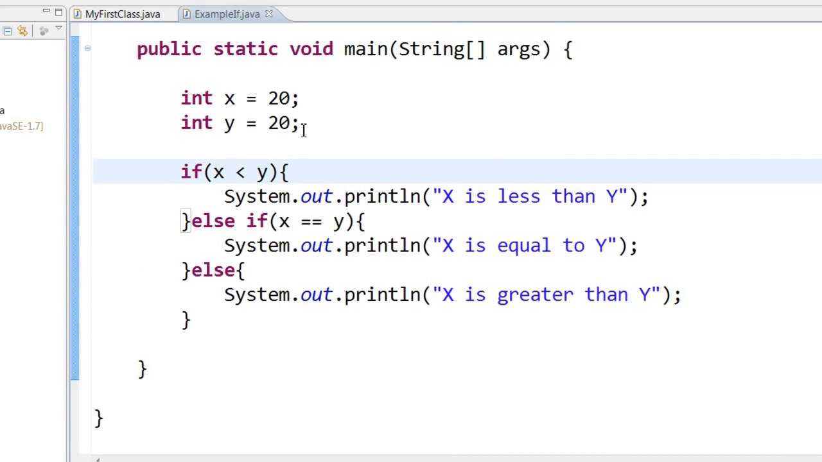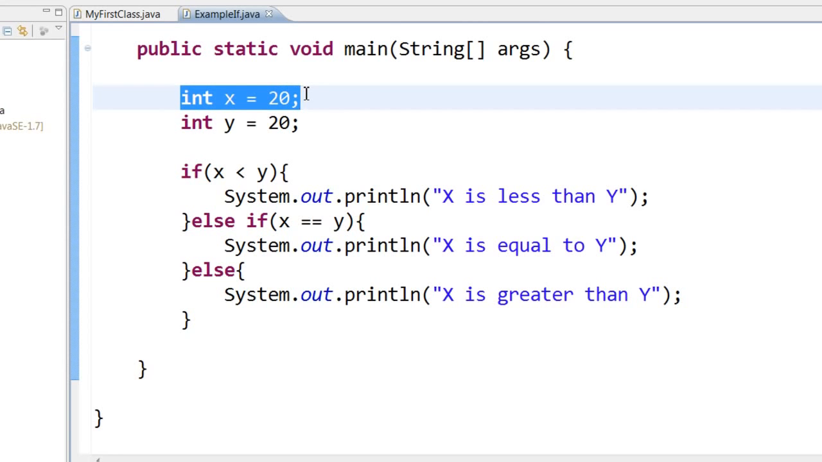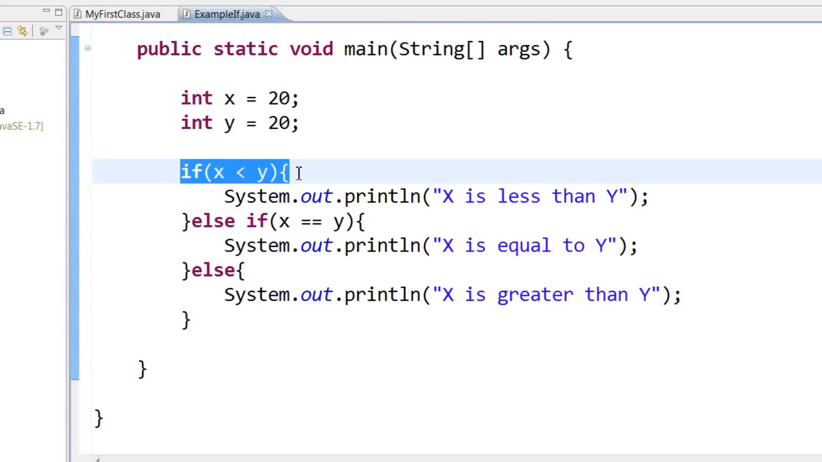As a new Java programmer, one of the most confusing things is the small issues, like when to put the semicolon, when not to put the semicolon, when to use curly braces and when not to use the curly braces, etc. Remember, you will know these things by experience. But as a general rule, any complete statement will end with a semicolon. For example, int x equal to 20 is a complete statement, whereas the if statement is not a complete statement.